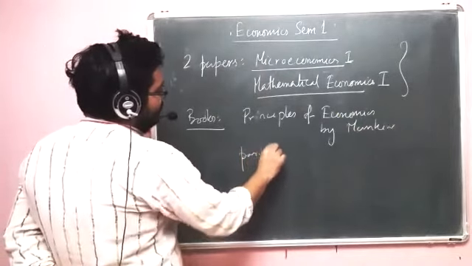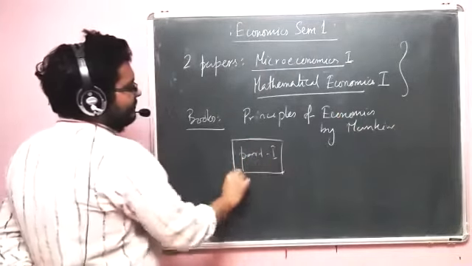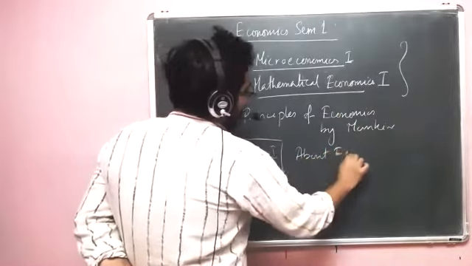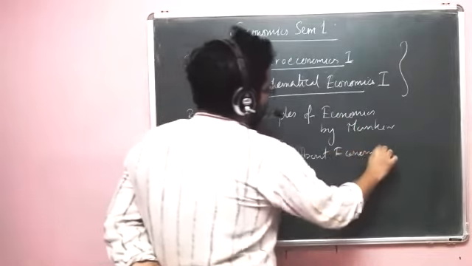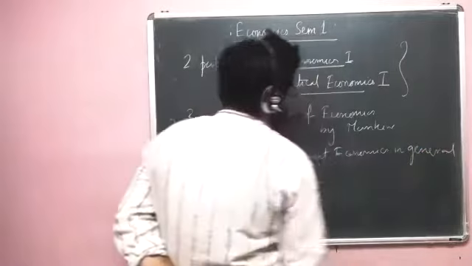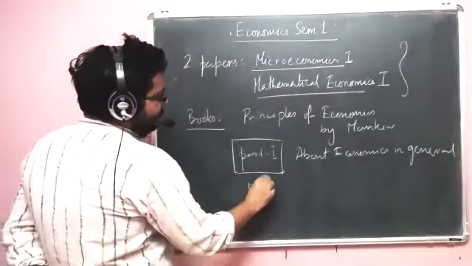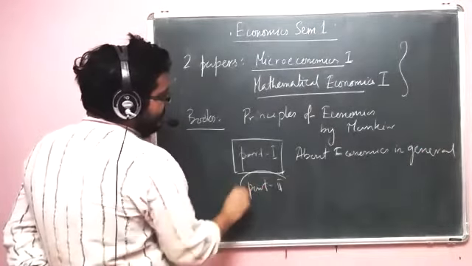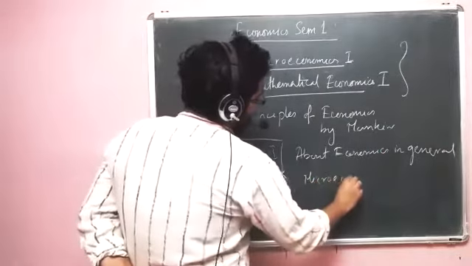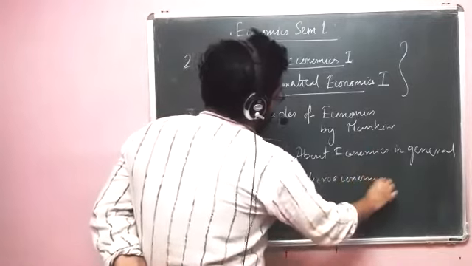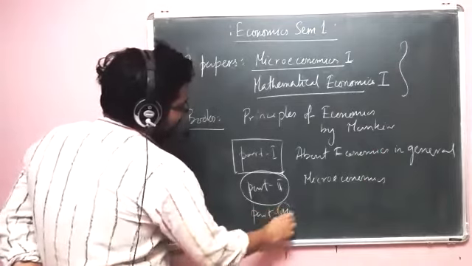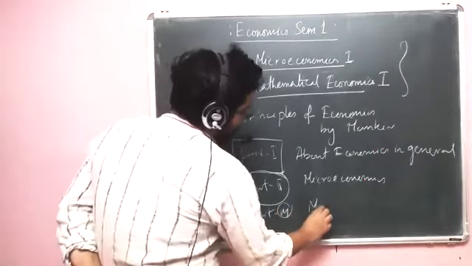In part 1 you have a lot of things actually about economics in general. Then there is a part 2 which will specifically talk about microeconomics. And then there is a part 3 which will specifically talk about macroeconomics.